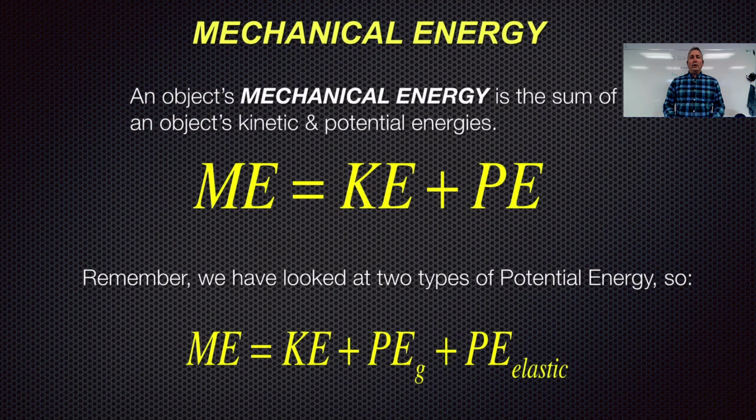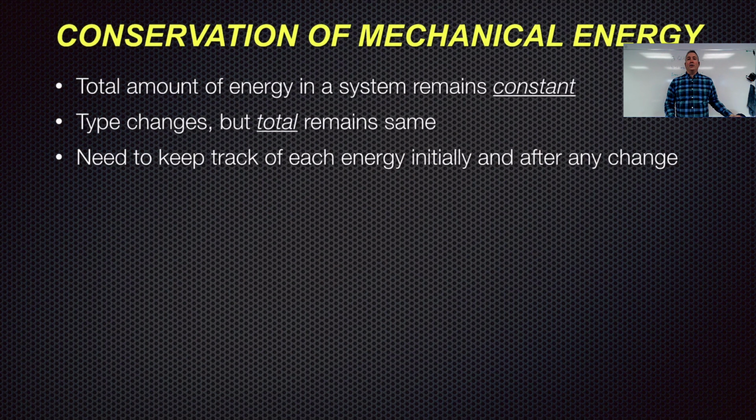When we look at this, we want to talk about how the energy changes from one type to another. And when we do that, we want to keep in mind a law of conservation. Now, in chemistry, you had conservation of mass, where you had to have balanced chemical equations. Now we have conservation of energy, and the total amount of energy at any point in a situation stays the same. The type of energy is different. What might have started out as gravitational potential energy might become kinetic energy.